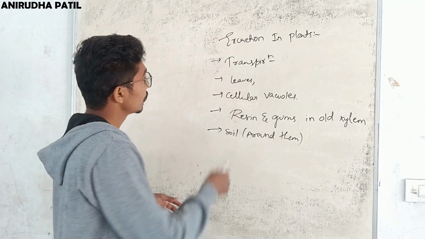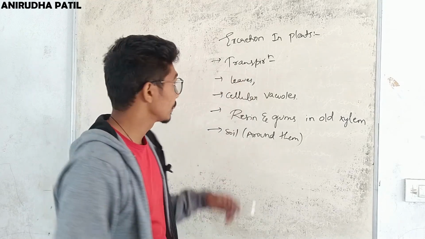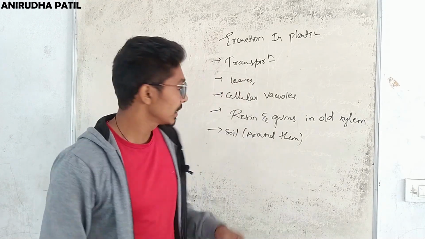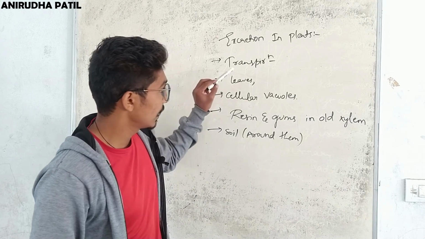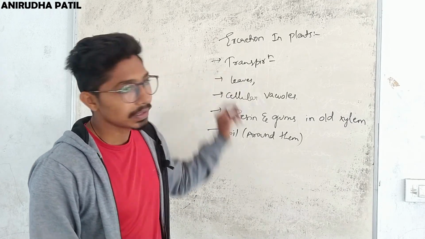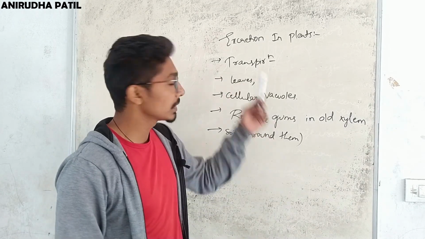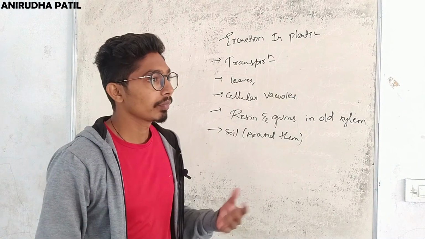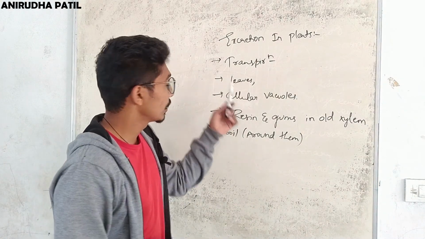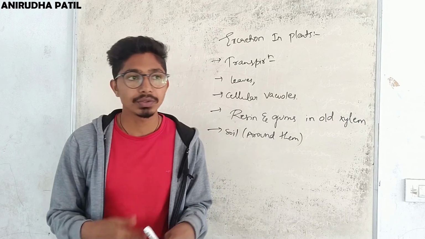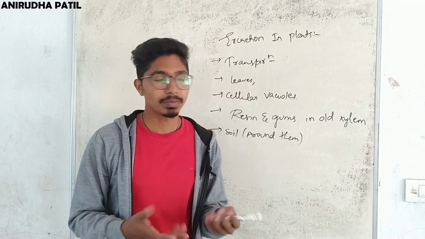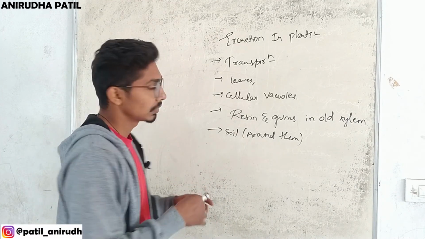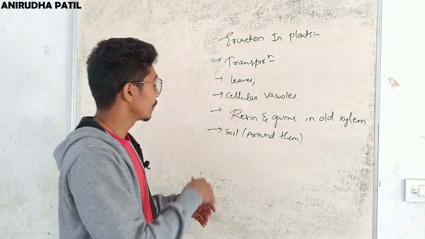Okay, so how does excretion take place in the case of plants? Usually excretion takes place by processes like transpiration. In plants, transpiration takes place when they need to lose some water, or during photosynthesis they also release oxygen as a waste product. We have seen this in the earlier videos, so please do watch those videos.